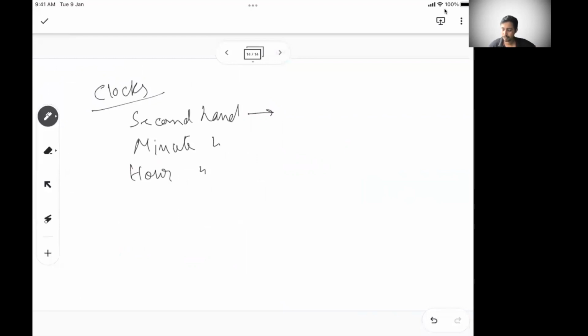So if I see the second hand, can I say in 1 minute the second hand completes a full 360 degrees? Or it is actually covering 360 degrees in 1 minute, right?